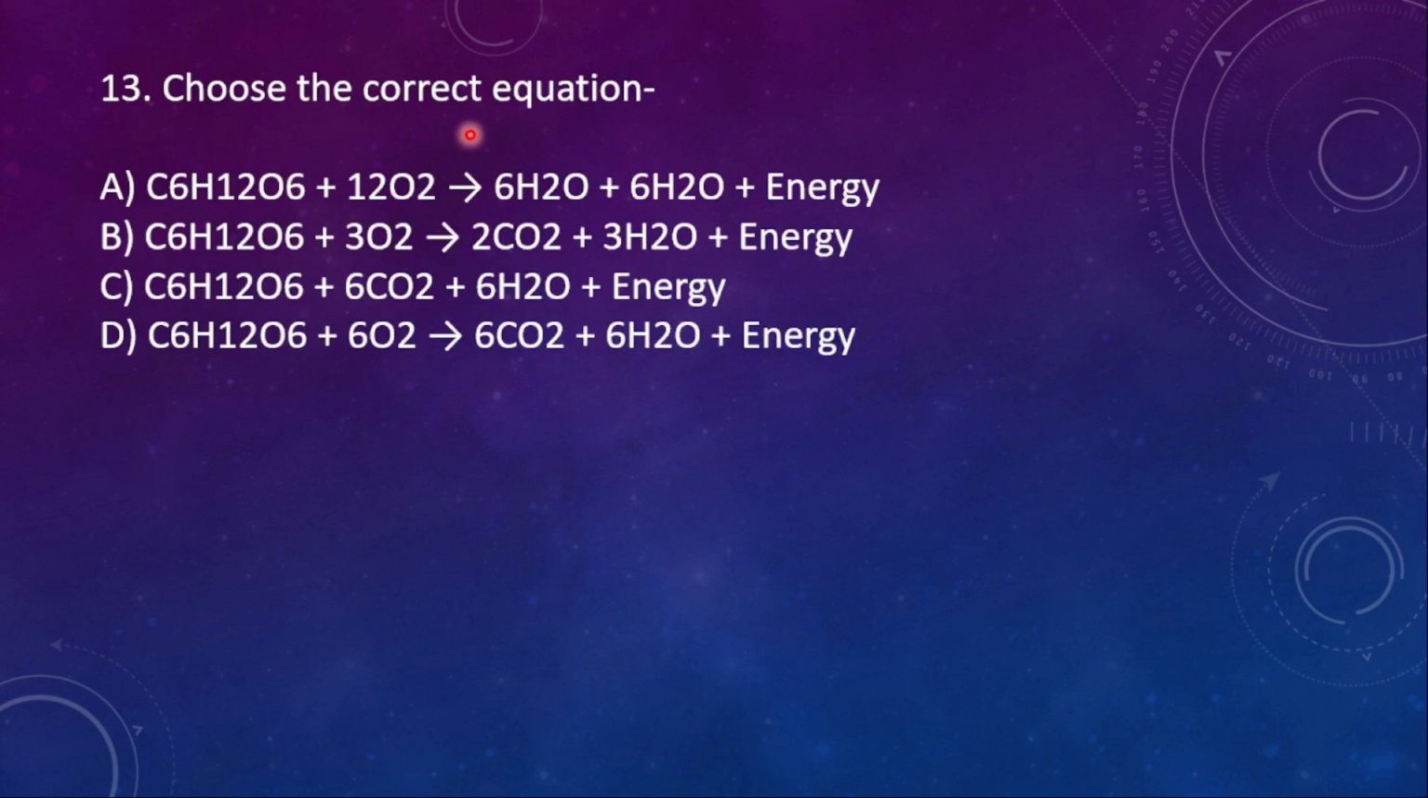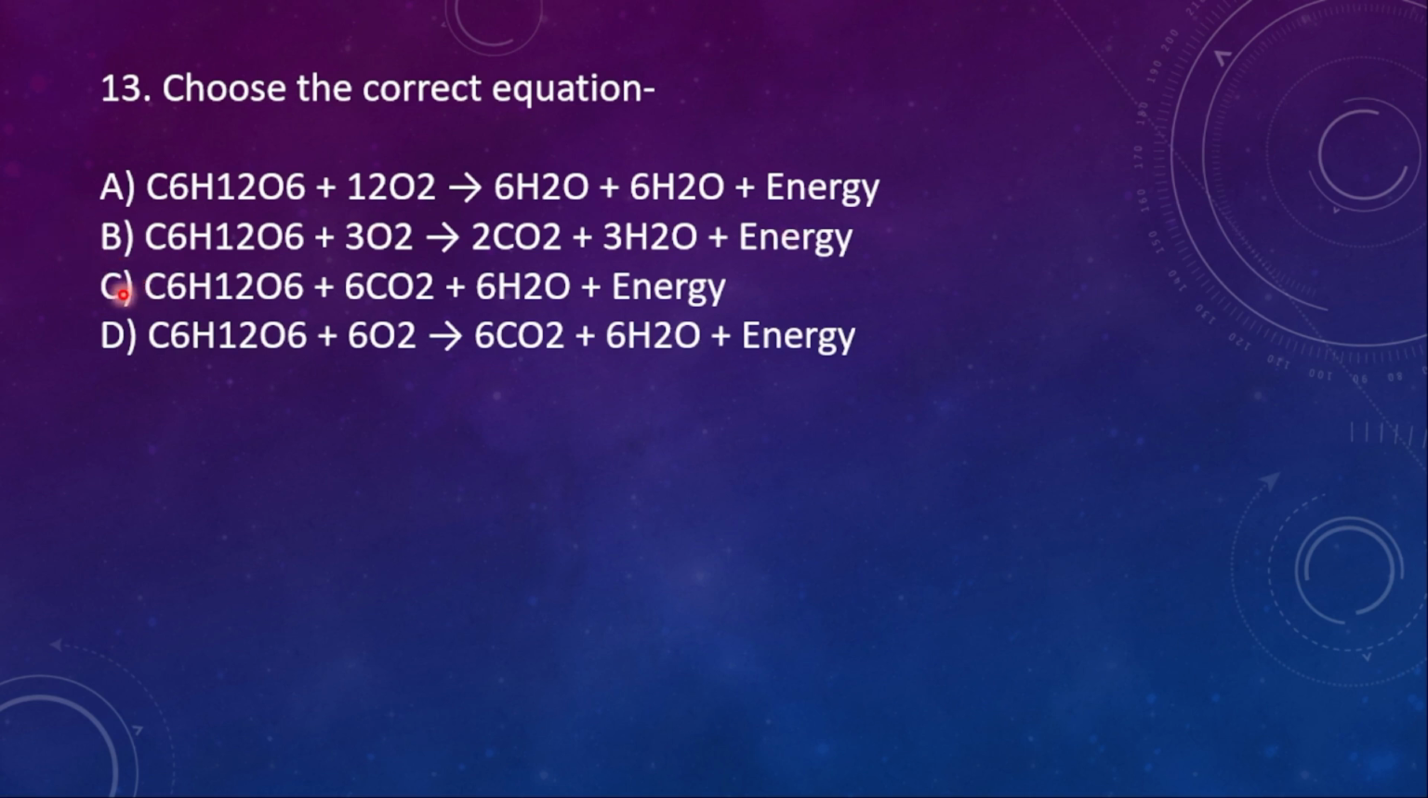13th one, choose the correct equation. A, C6H12O6, that is glucose, plus 12O2 gives rise to 6H2O plus 6H2O plus energy. No, this is wrong. B, glucose plus 3 molecules of oxygen gives rise to 2 molecules of CO2 and 3 molecules of H2O and energy. No, this one is also wrong.